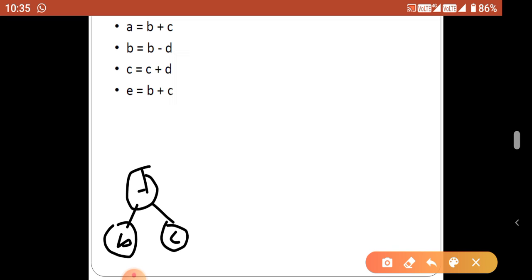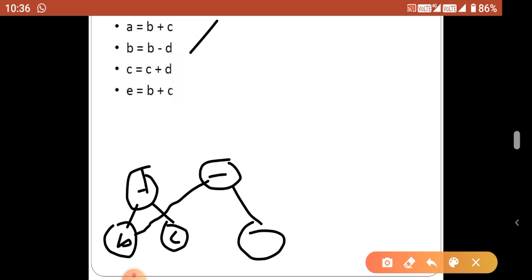First statement, second, b minus d. Second statement is b minus d. So operator is a minus. Before we construct, each and every node should be verified whether it is present or not. So operator is a minus, and left side variable for minus is b, already constructed. So use the same node, and right side is d. There is no d node previously, so newly construct the d node.